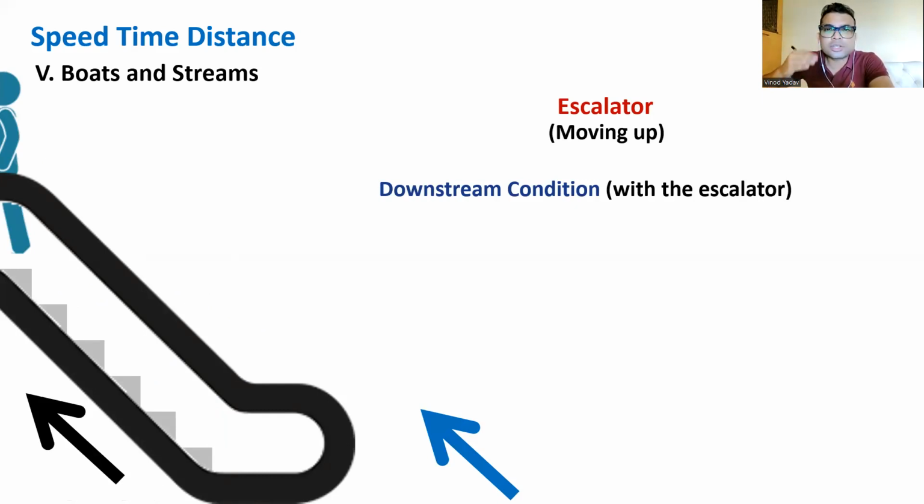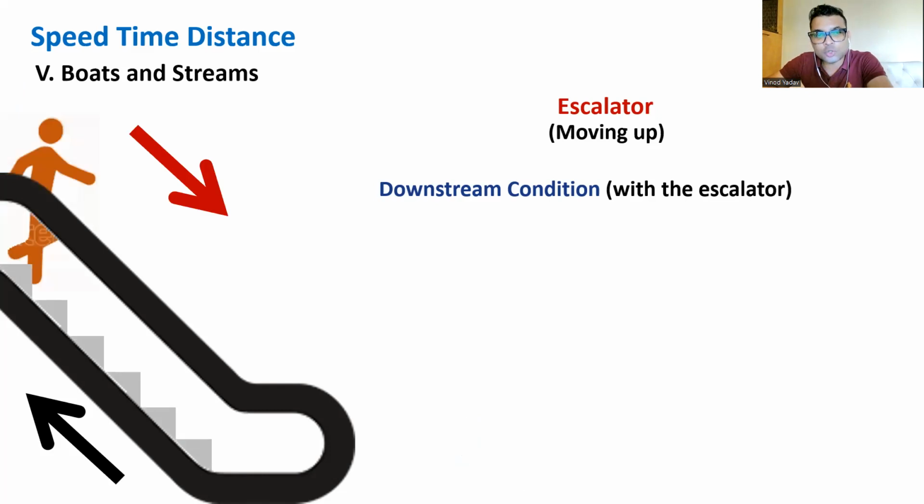And here generally we'll talk about speed and distance in terms of steps taken per second. Suppose you took 3 steps per second. In the same time, the escalator took 1 step per second. So overall, you moved 4 steps every second, when you were moving along with the escalator.